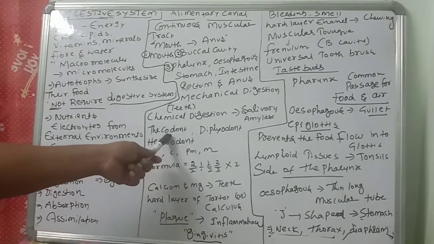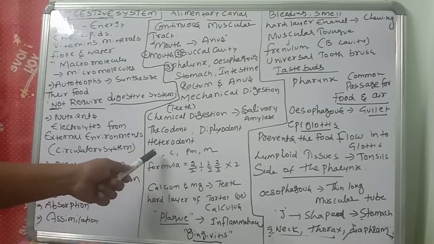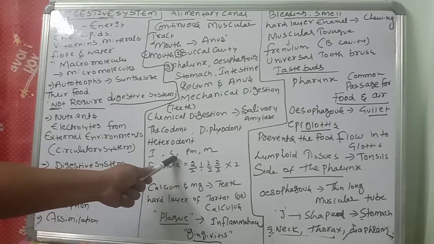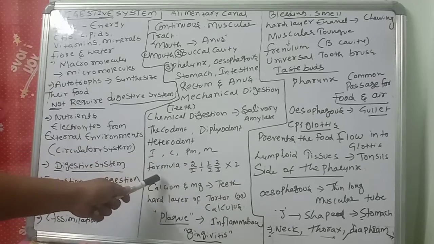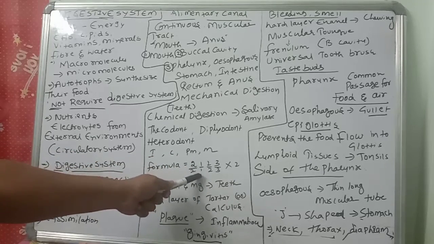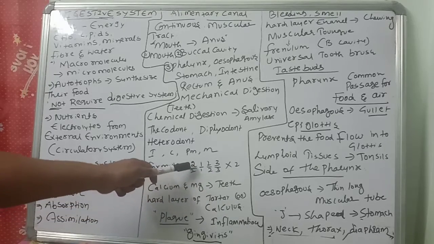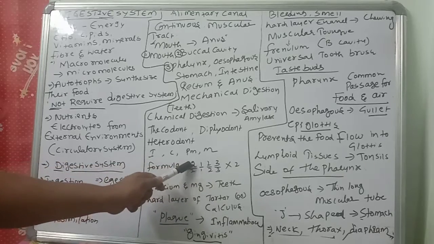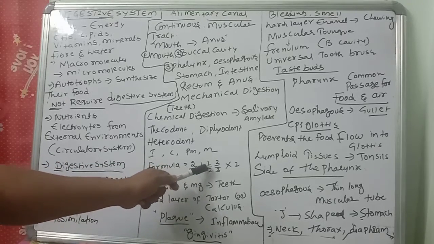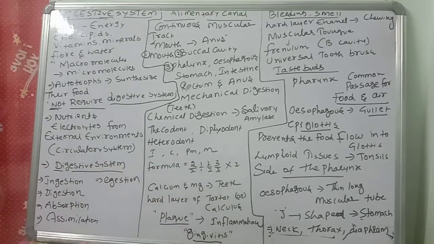So, thecodont, diphyodont, heterodont types are there. Incisors, canines, premolars, molars are there. So the formula is 2 by 2, 1 by 1, 2 by 2, 3 by 3. So the dental formula is 2 by 2, 1 by 1, 2 by 2, 3 by 3. Incisors 2 by 2, canines 1 by 1, premolars 2 by 2, molars 3 by 3, into 2.